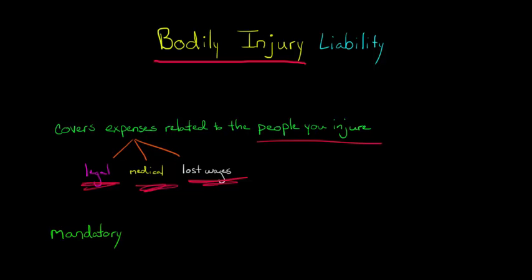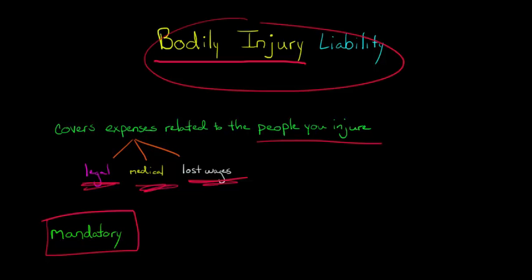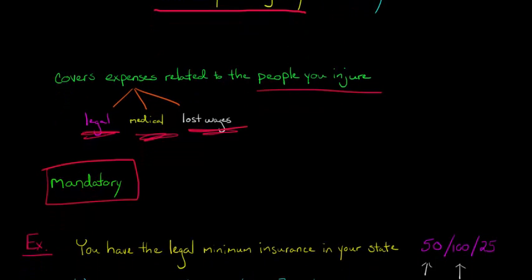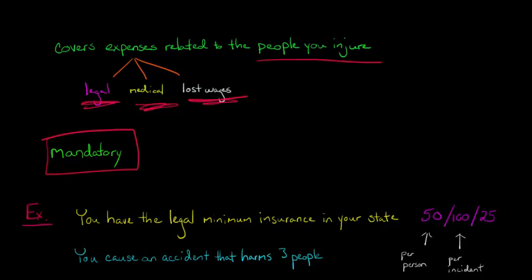Bodily injury liability is usually part of mandatory minimum legal insurance, at least in the United States. Every state has different rules regarding how much bodily injury coverage you need. Let's walk through an example and I'll show you how it works. Let's say that you have the legal minimum insurance in your state. Now in the U.S. it's going to vary depending on what state you live in. Each state is different.